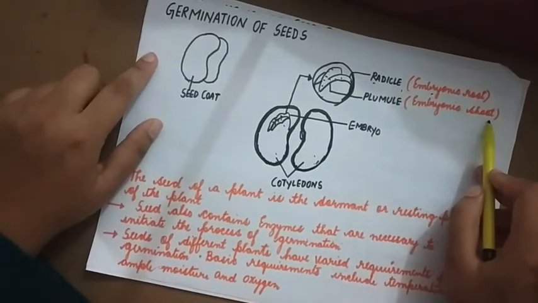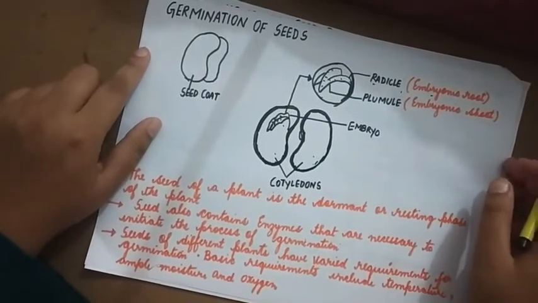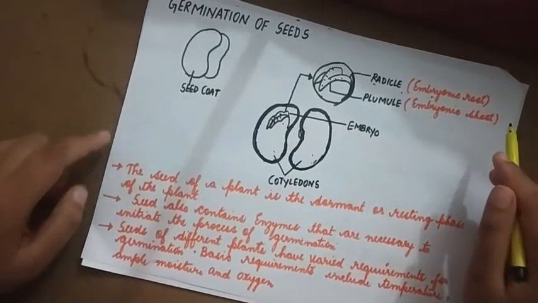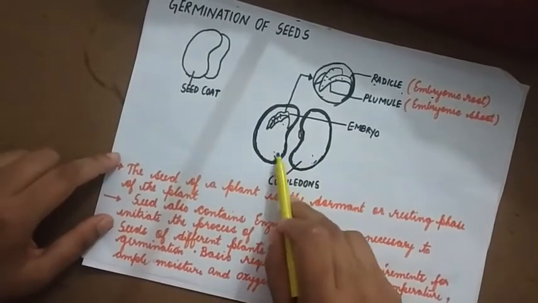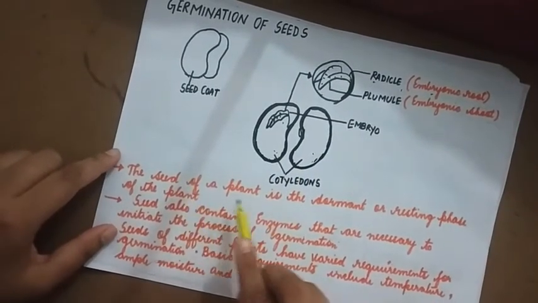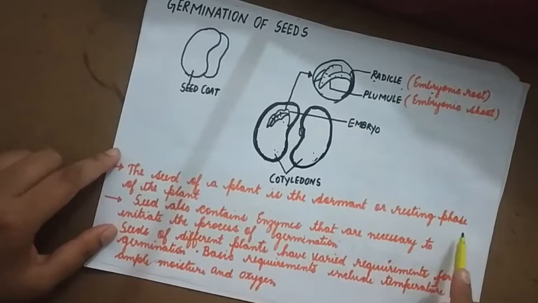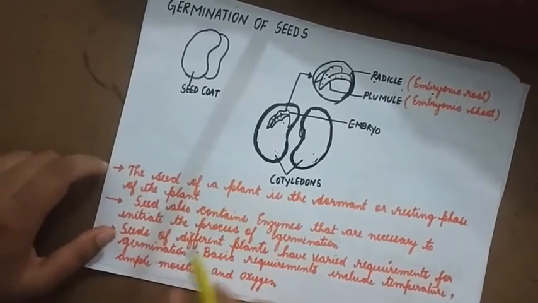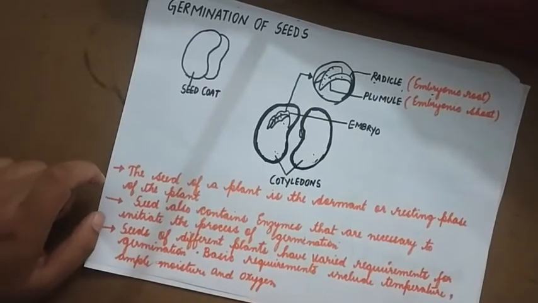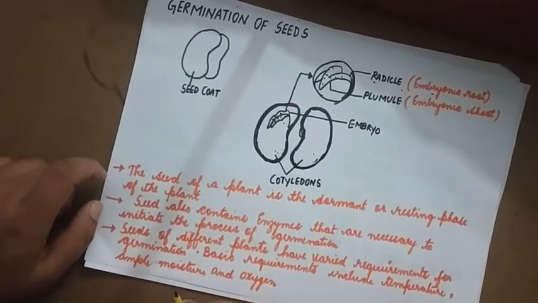Plumule is an embryonic shoot. This one gives rise to the shoot system in an adult plant. The cotyledon also has a lot of reserve food material. The seed of a plant is a dormant or resting phase of the plant. Only if it gets the right conditions will it germinate.